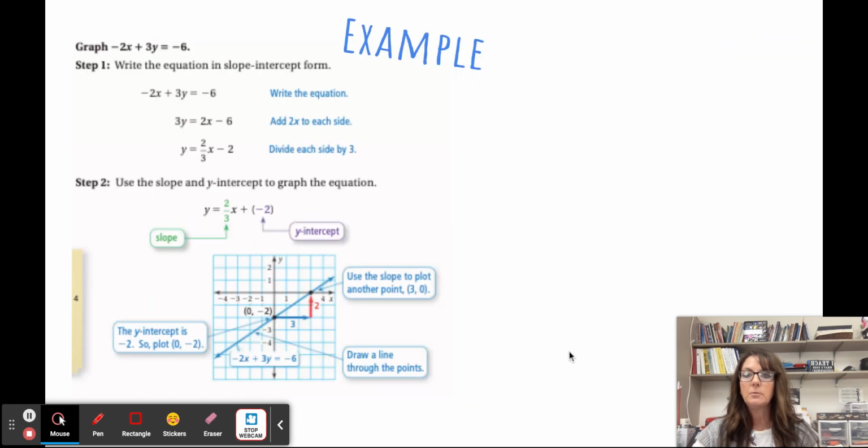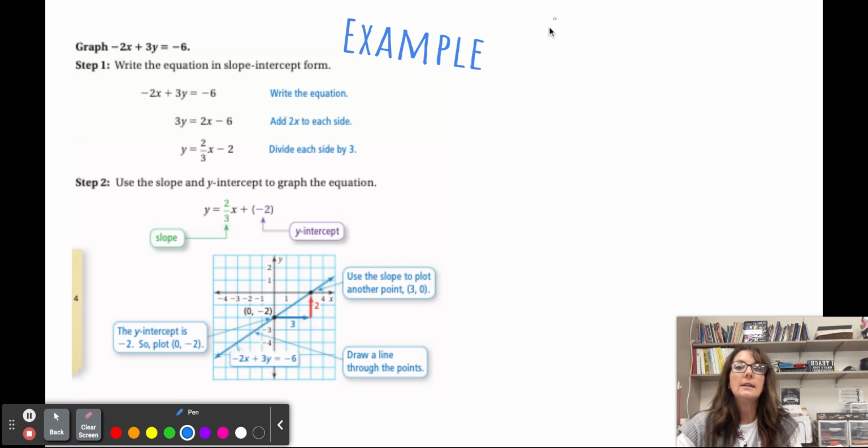So in your textbook example, remember this is just copied and pasted, you want to write the equation in slope-intercept form. Now, this is just one way to do it, right? We've been practicing graphing in slope-intercept form, so you can identify the slope like they did and identify the y-intercept and then graph. I'm going to show you another way to do this and leave it in standard form.